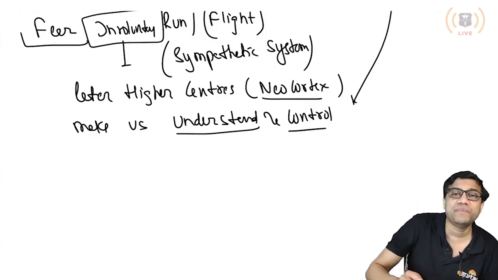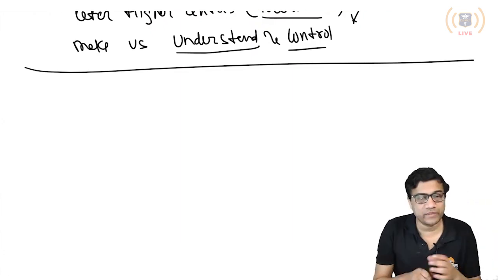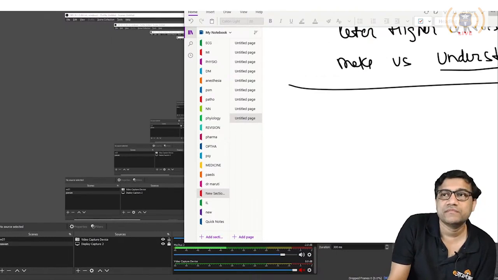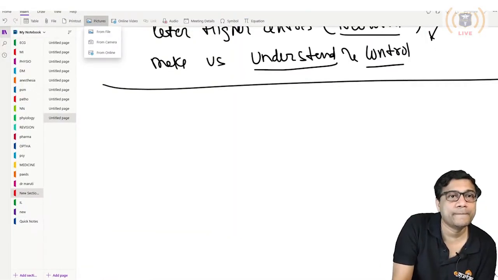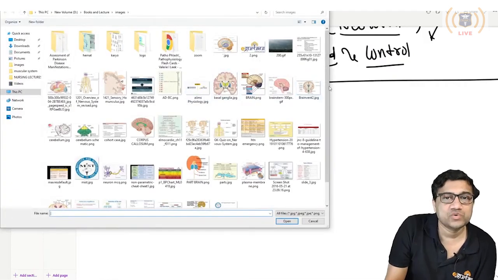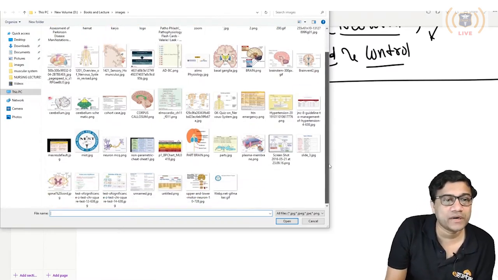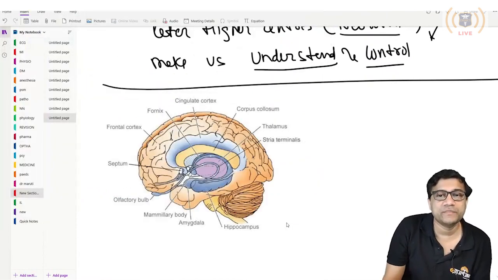So now let's see the parts of the limbic system. I'll show you an image first so that you are able to understand it much better. So I'm showing you an image so that you get the idea of the limbic system, because again it is basically a part of anatomy, the parts. Functions, that's what physiology will do, so I'll tell you the functions here.